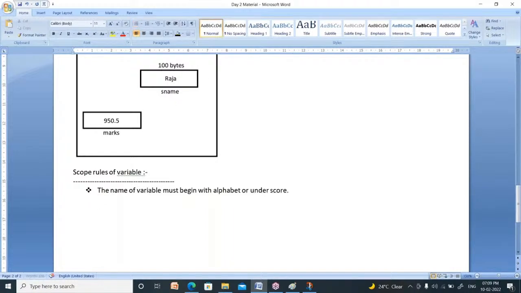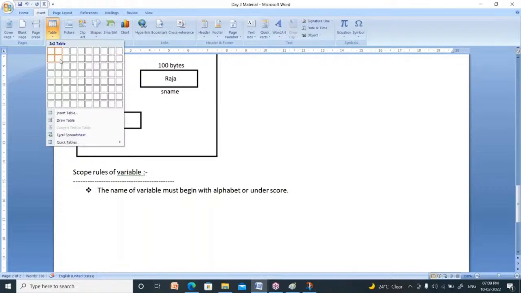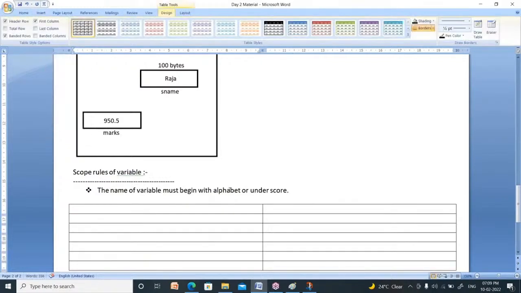I will explain some do's and don'ts here for better understanding. Do's: you can create a variable like this, number one. It is a valid name, because the starting letter is an alphabet.